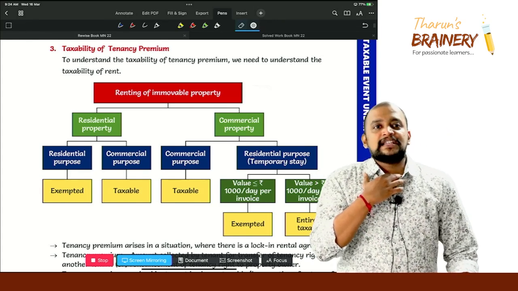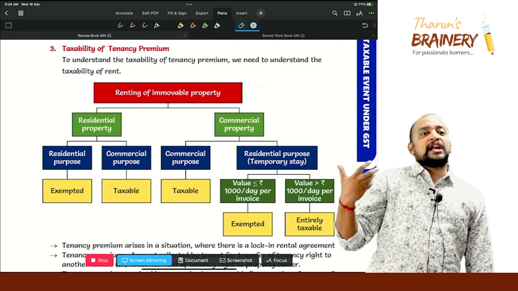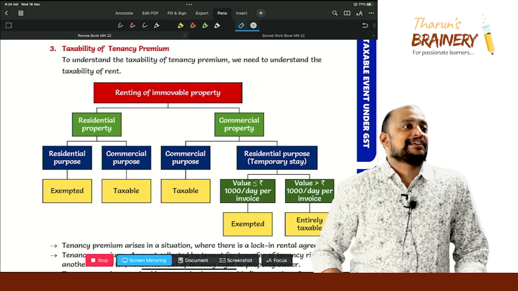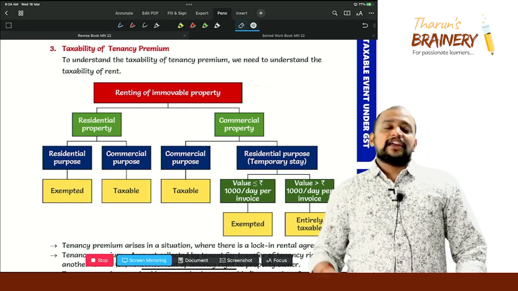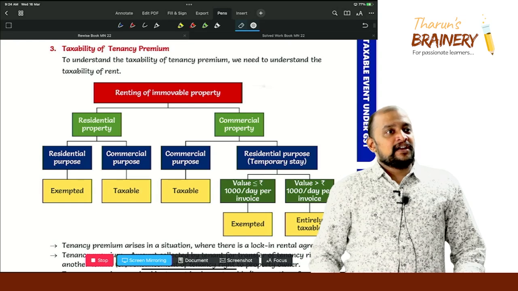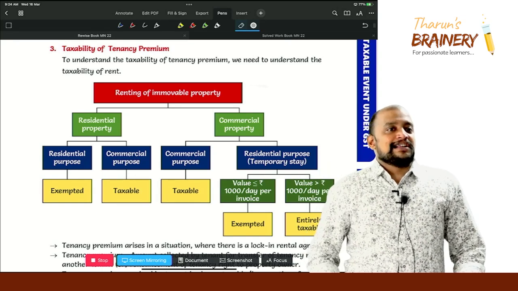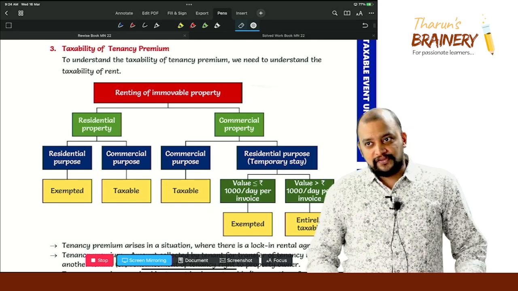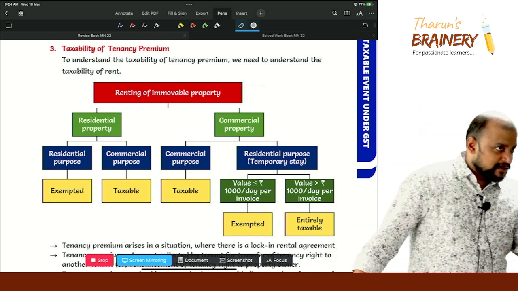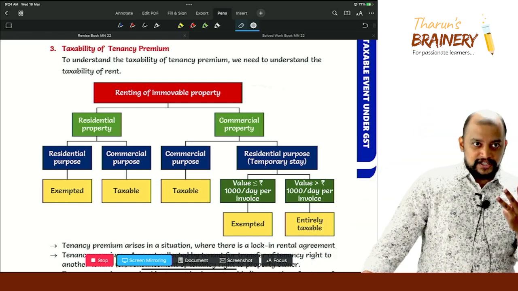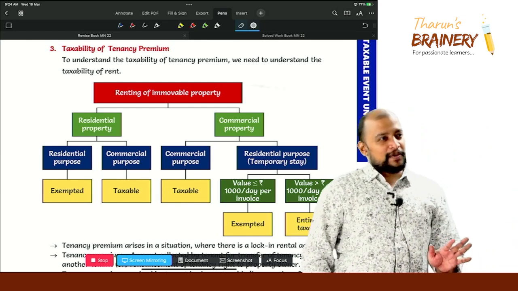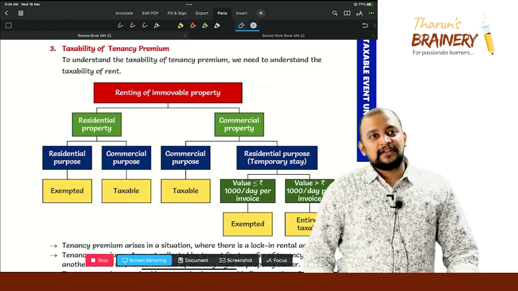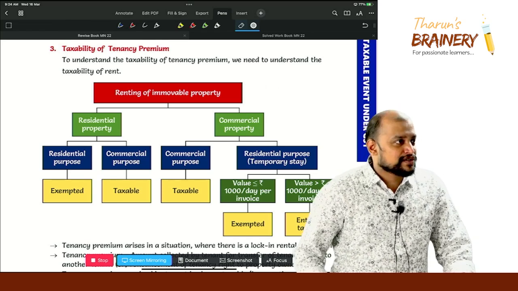Is it clear? Sometimes we will not pay per day. Sometimes we will pay for 1 week, or sometimes 30 days. Hostels and all we pay on a 30-day basis, correct or not? Now say you are staying in a hostel, is the per day or equivalent less than or equals to 1000 or more than 1000? Definitely less than or equals to 1000. How much are you paying? Are you paying 30,000 in hostel fees? Definitely no. Maybe maximum 10,000 rupees. So 10,000 divided by 30, what is the average? Less than or equals to 1000.